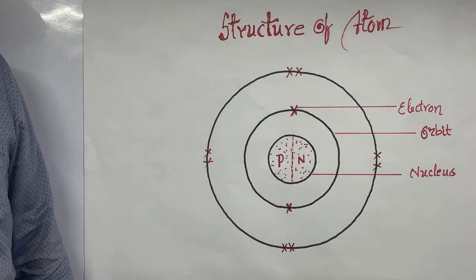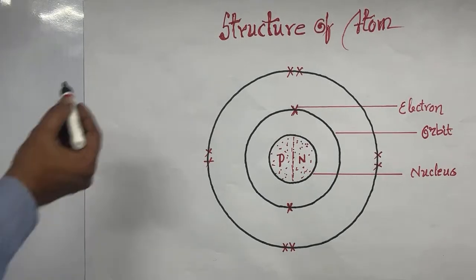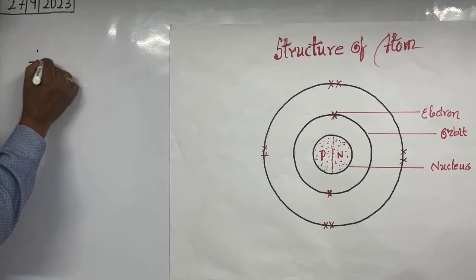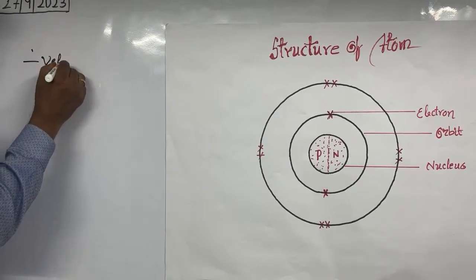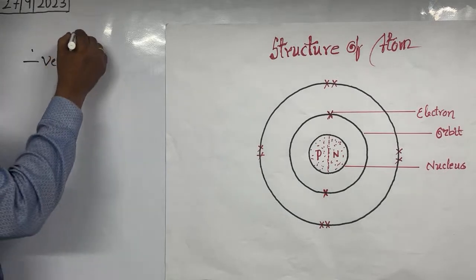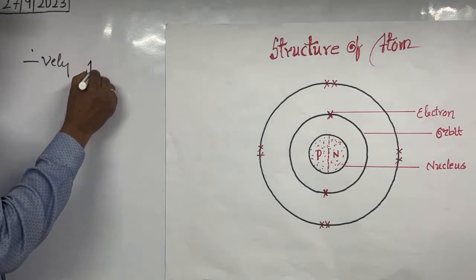is a negatively charged particle. Here see, electron is a negatively charged particle. Who discovered the electron? J.J. Thomson.